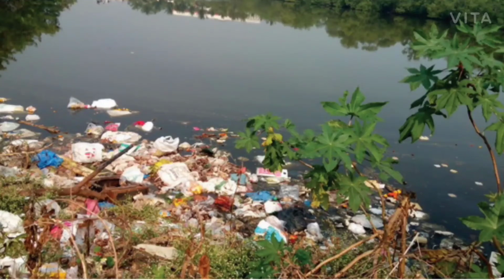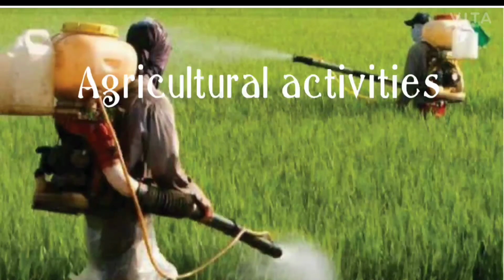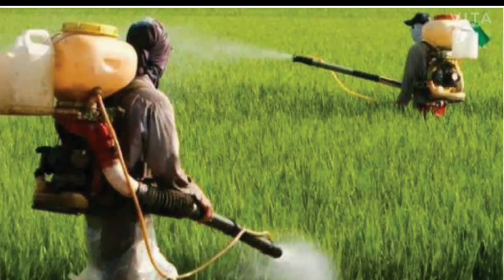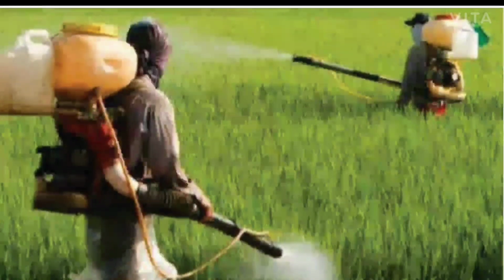And then agricultural activities. Agriculture means what are we using? Yes, fertilizers, pesticides and insecticides used in agriculture can dissolve in rainwater and flow into water bodies such as rivers and lakes. This causes an excess of nutrients such as nitrates and phosphates as well as toxic chemicals in water bodies. It is also called eutrophication. These substances can also be harmful to aquatic life.